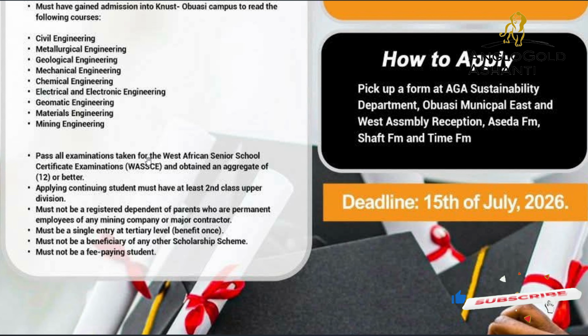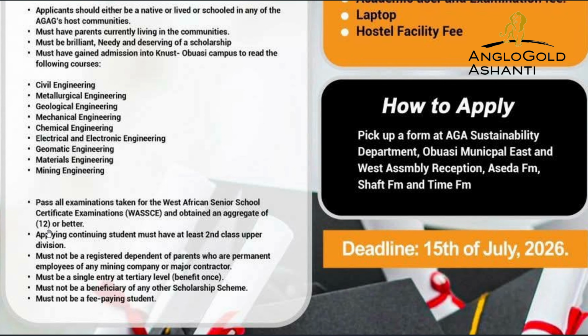Also, you must pass all your examinations taken at the West African Examinations Council, that's the WAEC, and obtain an aggregate grade of 12 or better. The least grade that you can get is 12. You still have to consider the admission requirements for KNUST Obuasi Campus before you apply. If the requirement over there is higher than what we have here, let's say 13, then this makes a lot of sense for you to apply. But if it's somewhere around 11 or 10, it means that the moment you meet the requirement of KNUST Campus to apply for this program, you automatically meet the requirement to apply for this scholarship scheme. Continuing students must have at least second class upper division, which is very loud and clear.